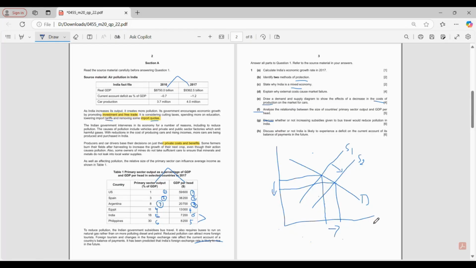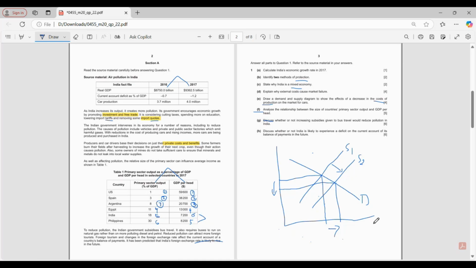And that's the reason why there are more cars out on the roads. So when that is happening, you should mainly speak about the car production. Car production has increased, so the production of cars can lead to export of cars.